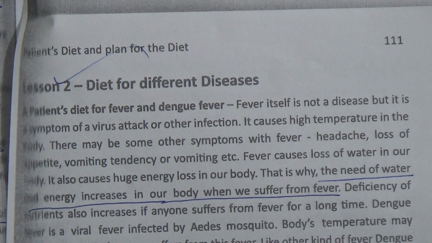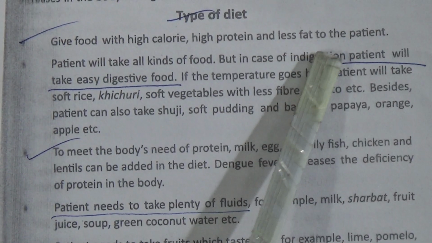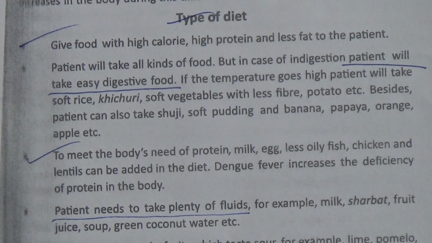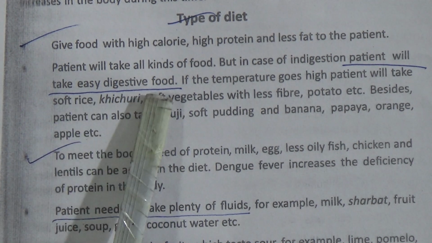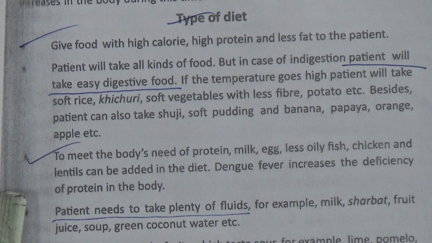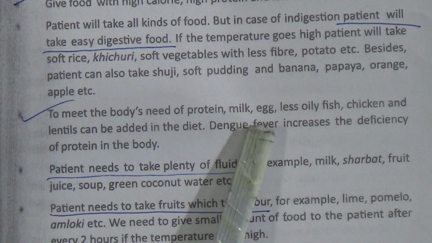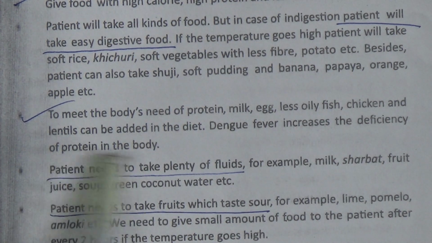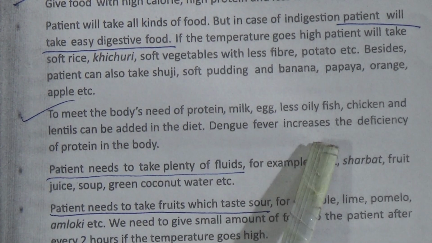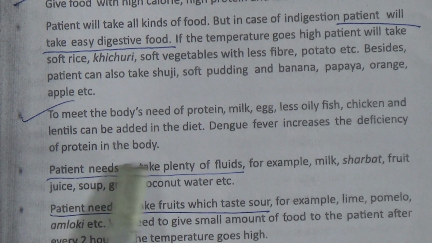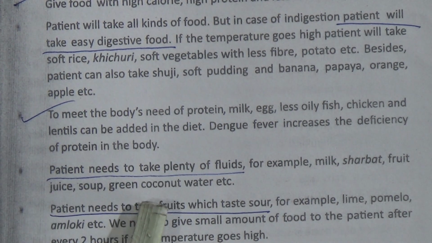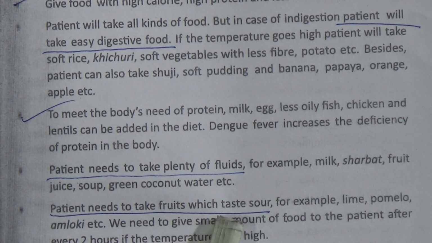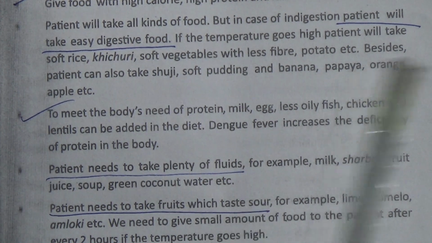Number 1 is give food with high calorie, high protein and less fat to the patient. For the fever patient, we have to follow this. Number 2, patient will take easy digested food. Number 3, to meet the body's need of protein, milk, egg, less oily fish, chicken and lentils can be added in the diet. Dengue fever increases the deficiency of protein in the body. Patient needs to take plenty of fluids. Patient needs to take fruits which taste sour.